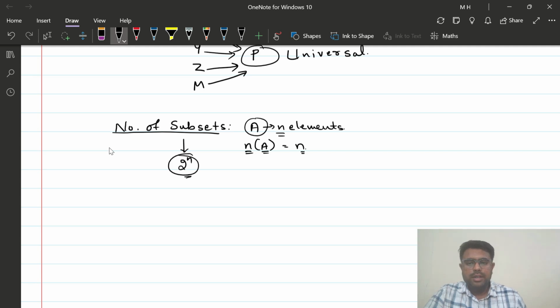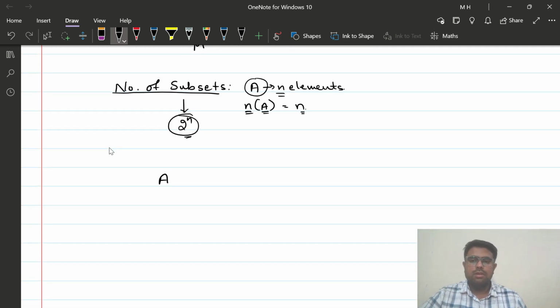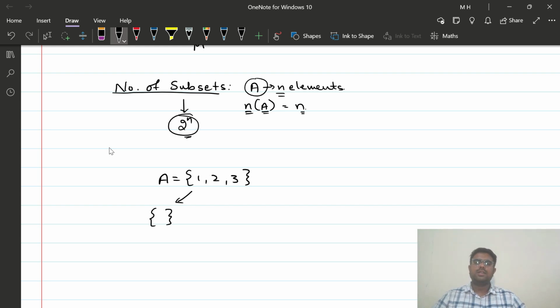For every set A, let's say if I take up the set {1, 2, 3}, for this set I will always have two subsets. Let's say the first subset is going to be the null set. Why is it a subset?